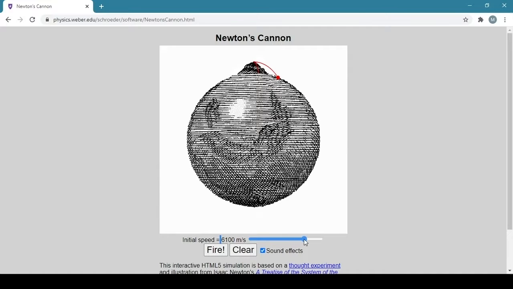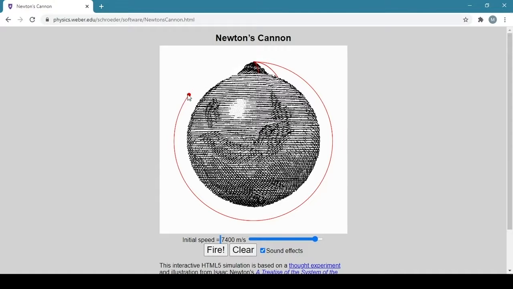Let me increase to a certain speed, let's take it as 7,400 meters per second. What will happen? Is it possible for the ball to orbit the Earth without any engine? Now you can see that the ball is moving without touching the surface of the Earth.